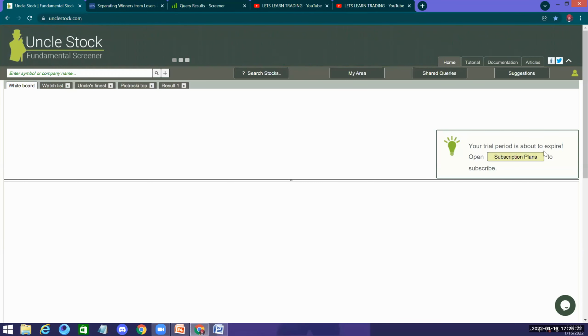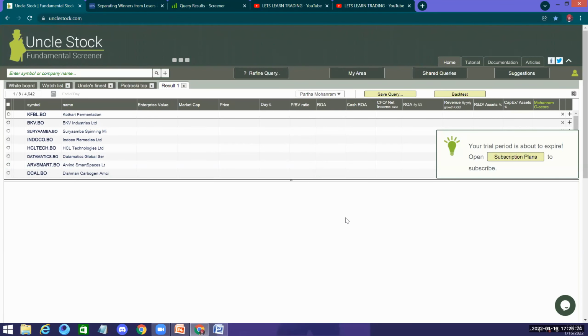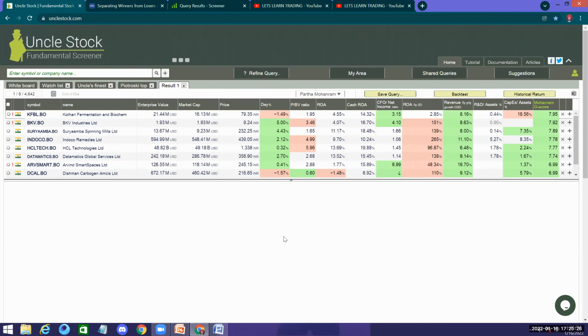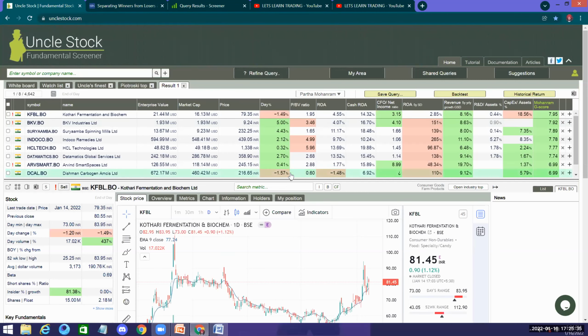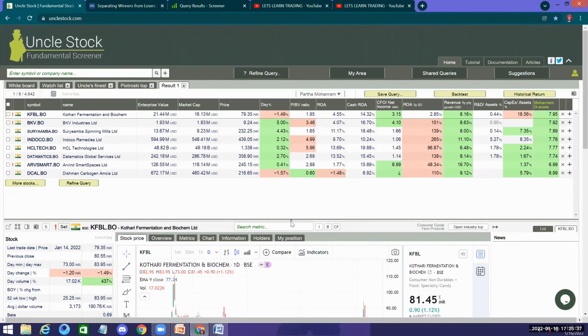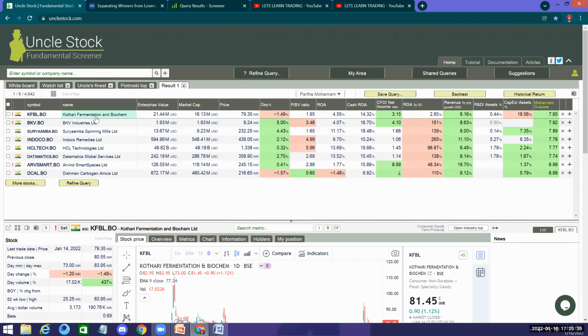See, it has given us results. Now you come and see it. On the G scores, what stocks do we have here? Kothari Fermentation and Biochem scores the highest, that is 7.95 out of 8, practically 99%.